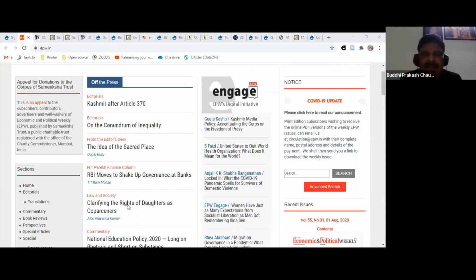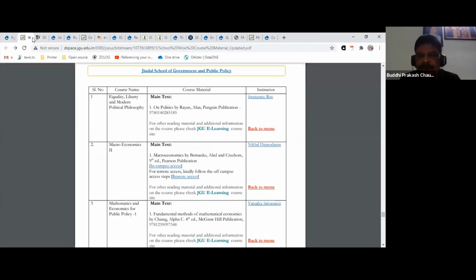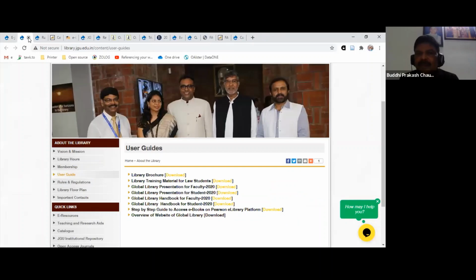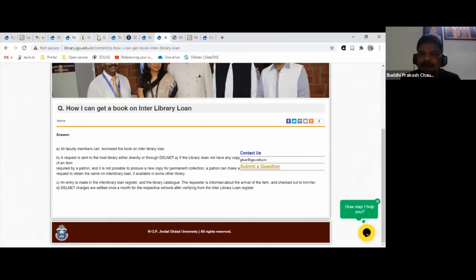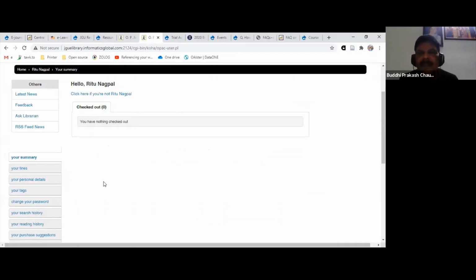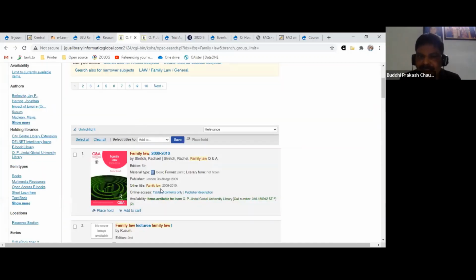Yeah, let me explain another fact about the Koha thing. Koha is a catalog of not only print books but also e-books. These e-books are basically part of different resources which are listed under the e-resources. So it is possible that when you search in Koha, they will have a full text link of that e-book.